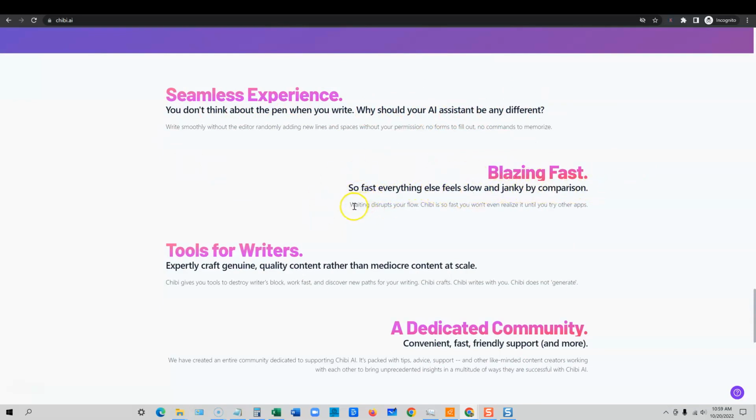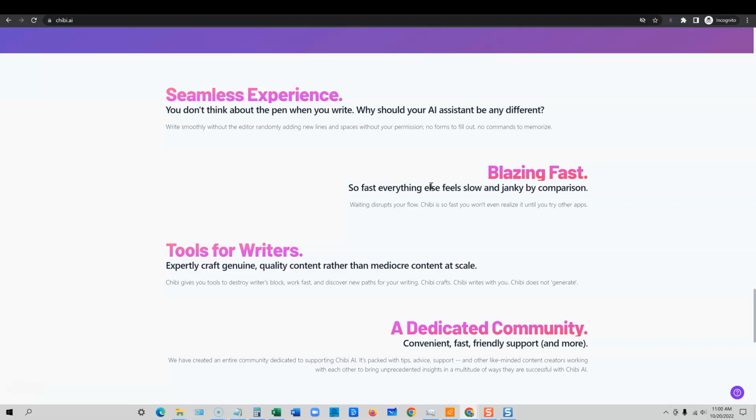I think this is one of the biggest things that Chad, the creator of Chibi, wanted. I know he was really big on Jasper, and I forgot what it was. Was it Shortly or something like that? Shortly AI. Then Jasper went and bought Shortly, and sometimes there would be some clinkiness even inside of Jasper, and he really wanted to make sure his tool was super fast.